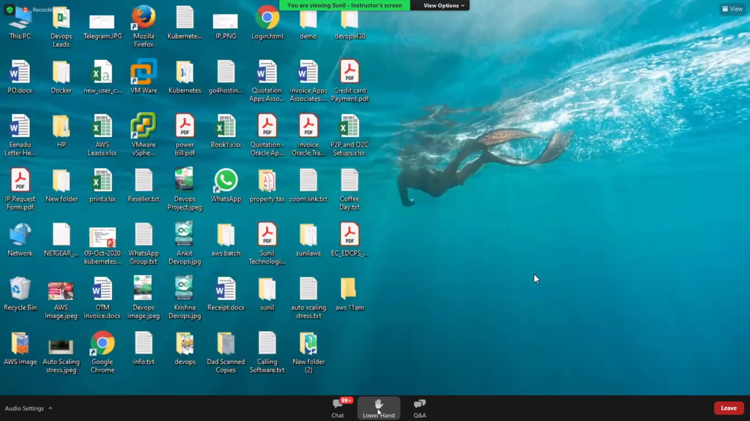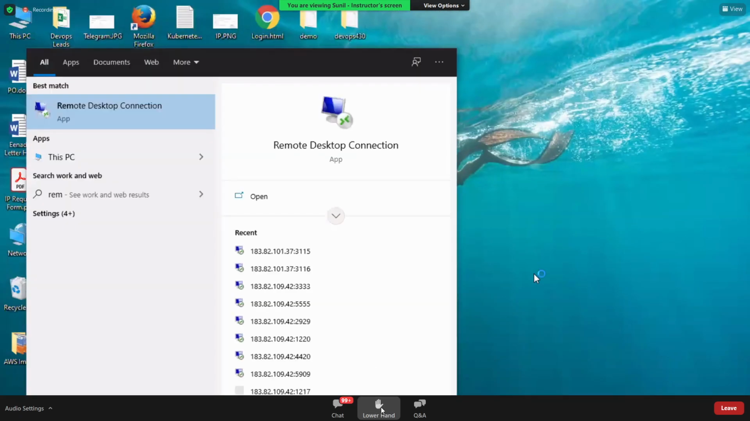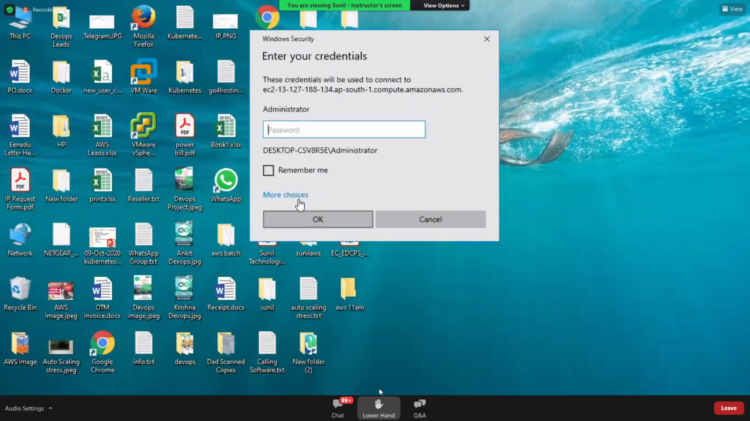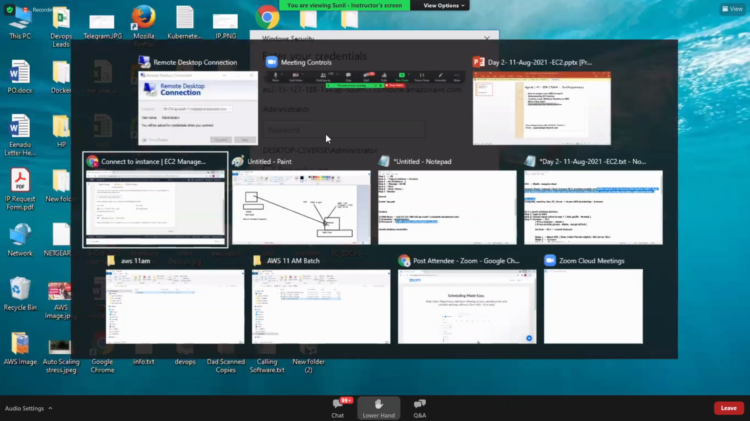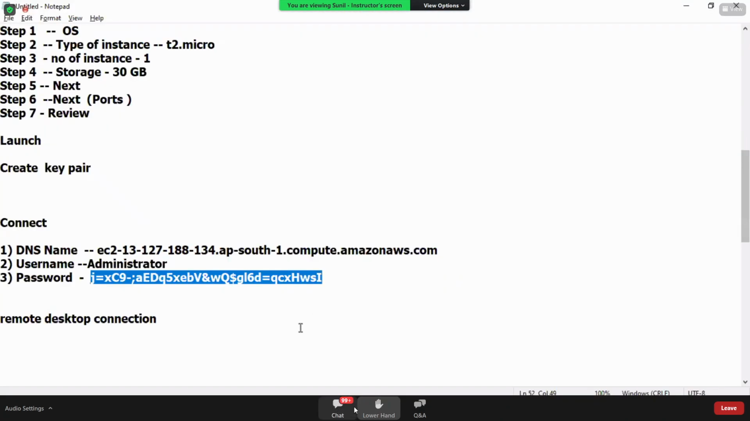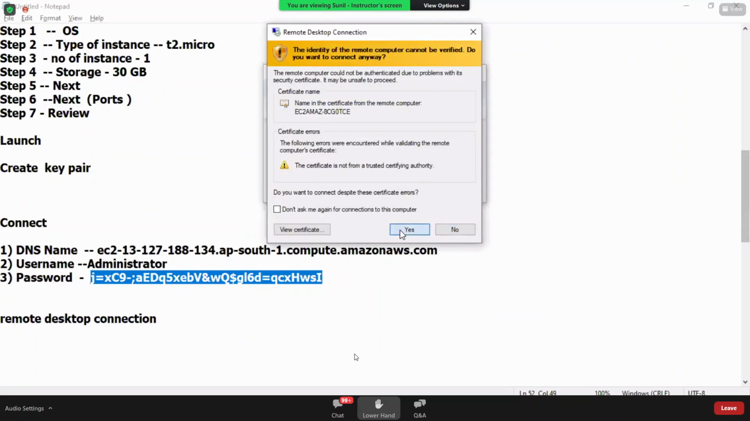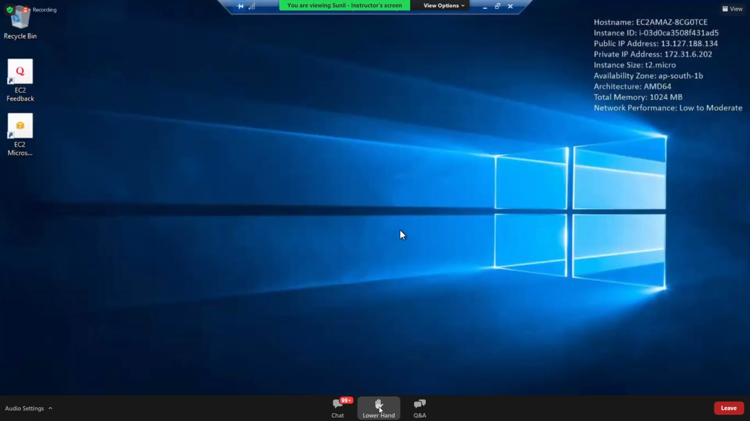If you want to connect again, yes, open the application called remote desktop. Provide the details. DNS name is already available. Administrator is the username. Password, I already have the password with me, so I copy the password and click on OK. Yes, I have successfully connected to the Windows machine.